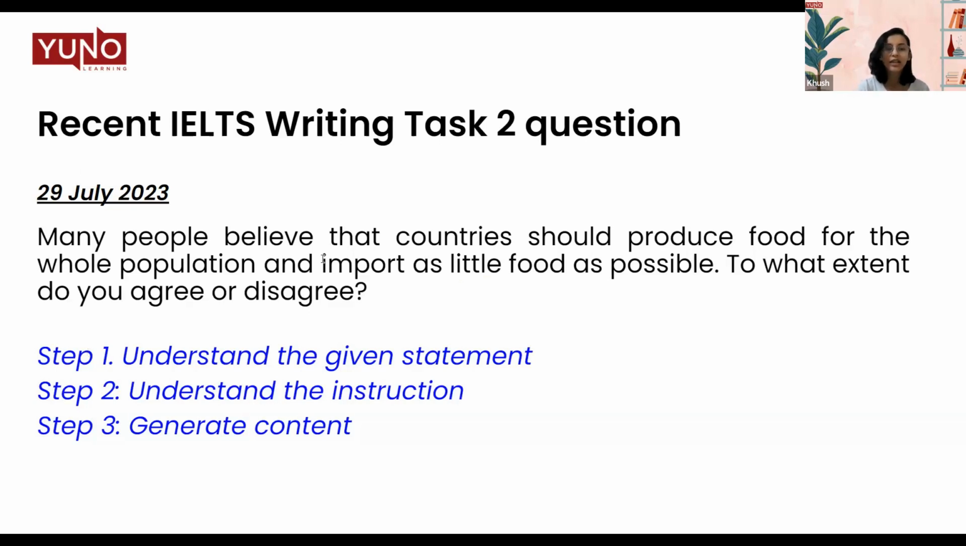Next, generating the content for this essay. All right. So there are 2 sides.